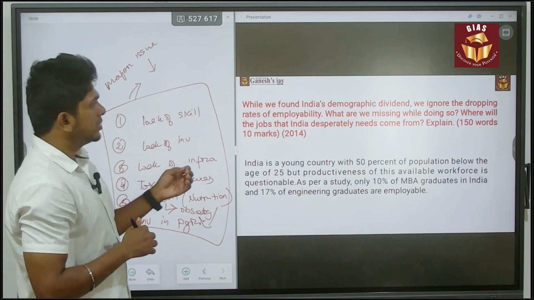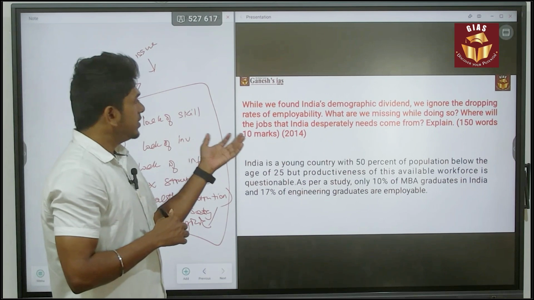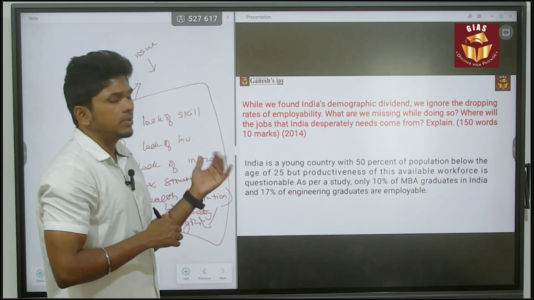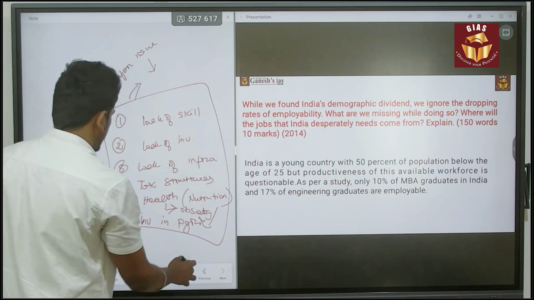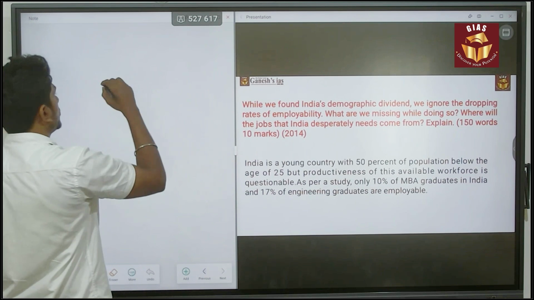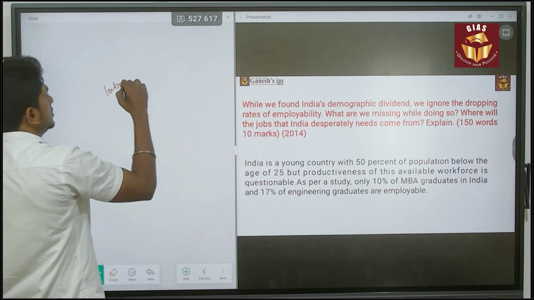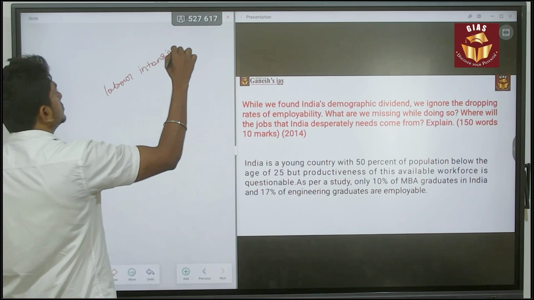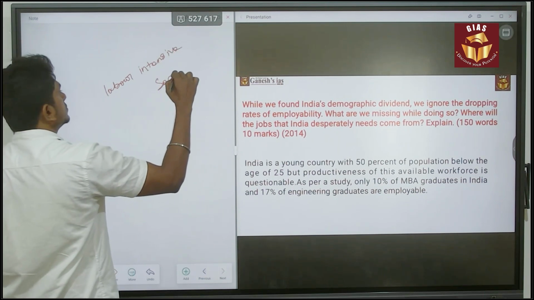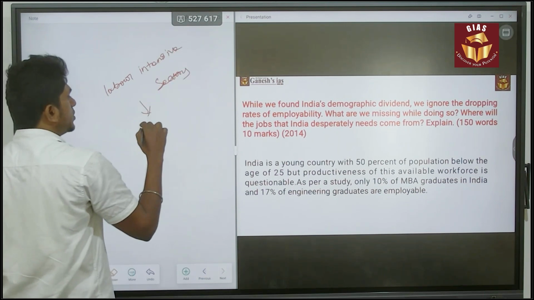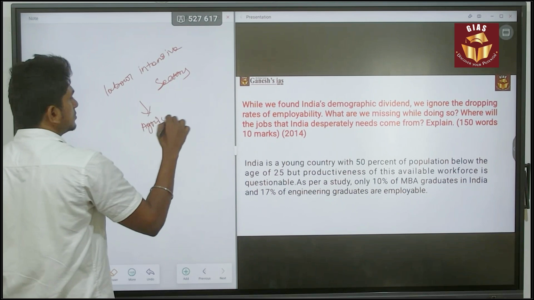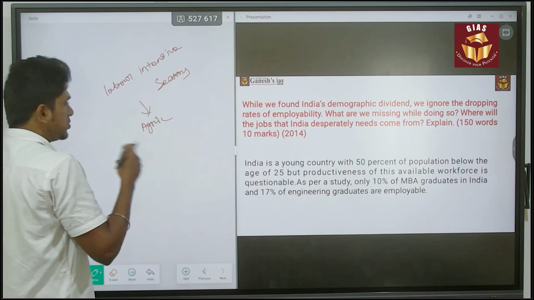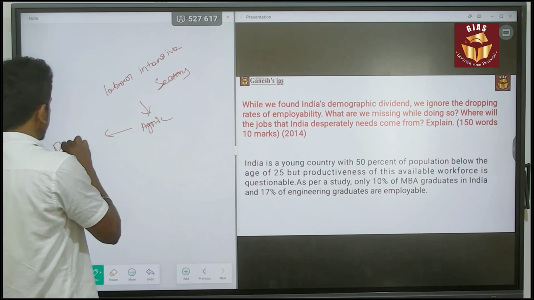And also the question is saying, where will the jobs that India desperately needs come from? So you have to say from where we can get the large job opportunities. First, labor intensive sectors. Again, it is focusing on the agri sector. When it comes to the issues, you can even say about the disguised unemployment.